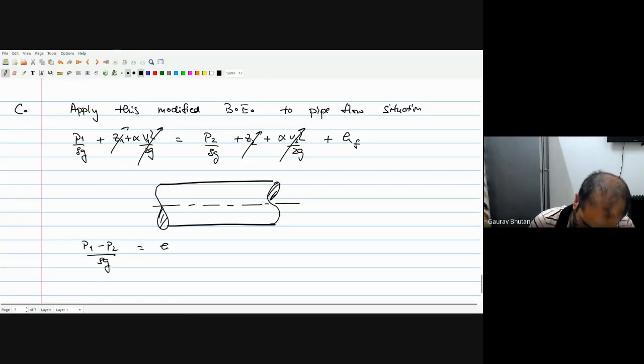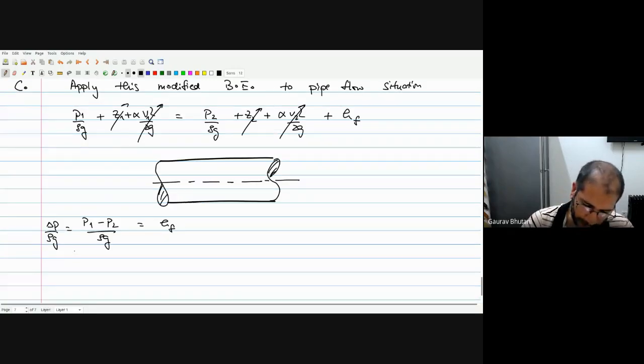The pressure drop is equal to the friction losses. So this delta P by rho g is equal to the friction loss. The pumping power that we require has to compensate for the friction losses inside the pipe. It's just a repetition, but I want to show that if you apply this modified Bernoulli's equation, you still get the same thing. So we didn't make a mistake earlier while applying the simpler Bernoulli's equation, because the velocity term just cancels out because of the continuity equation. V1 is equal to V2.